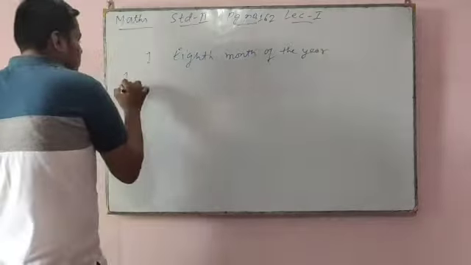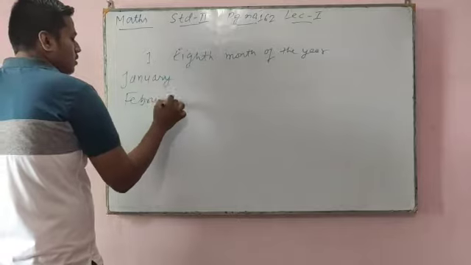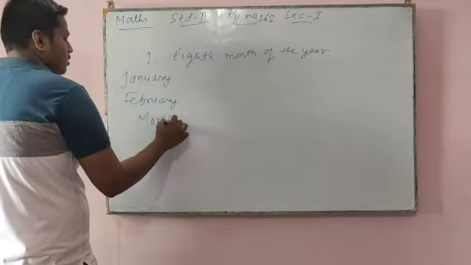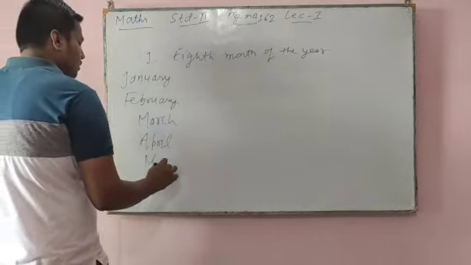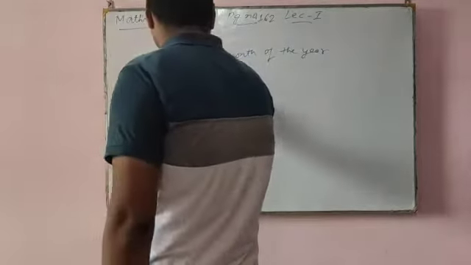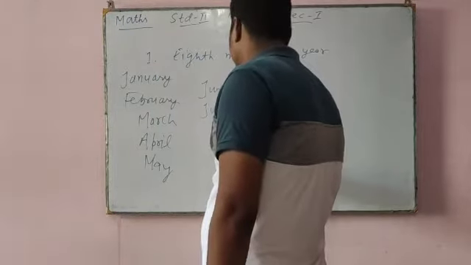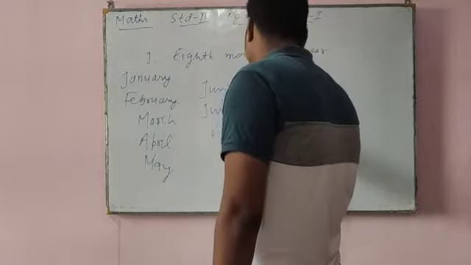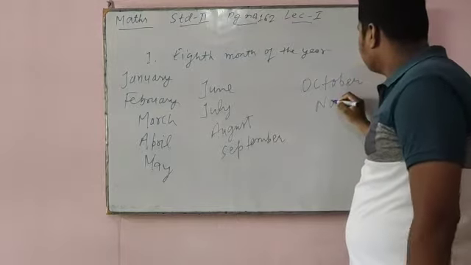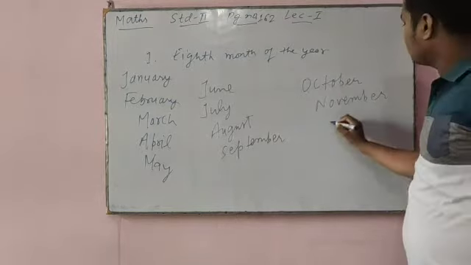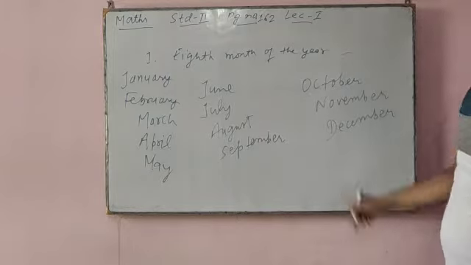So we already know the first is January, second February, third March, fourth April, fifth May, sixth is June, seventh is July, eighth is August, ninth is September, tenth is October, 11th is November, and the 12th one is December.